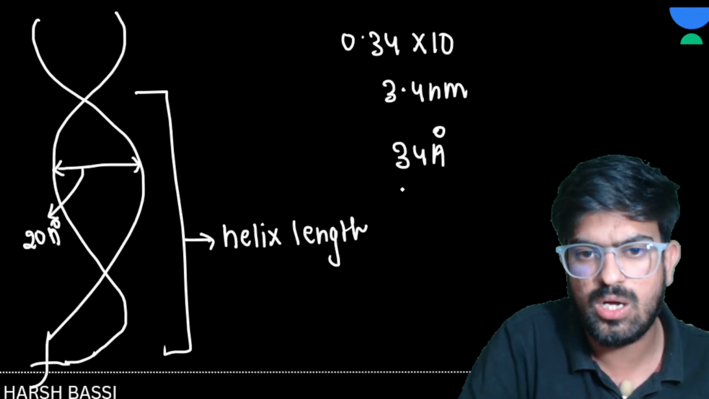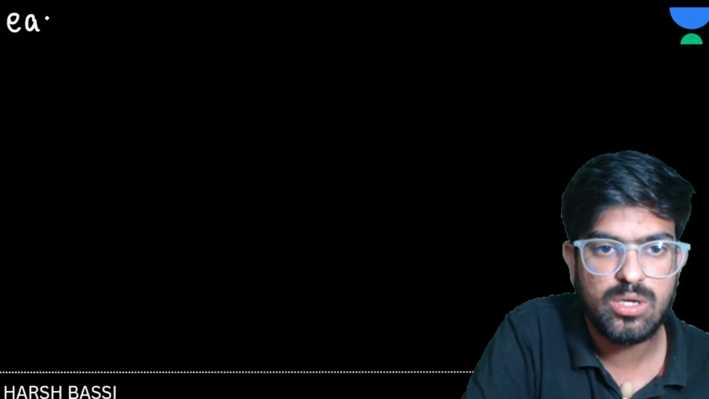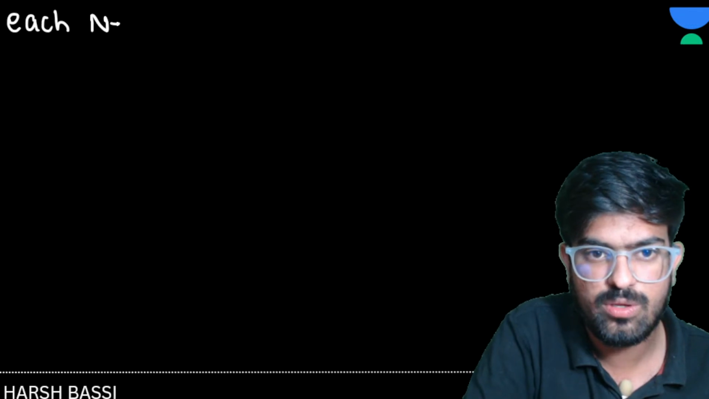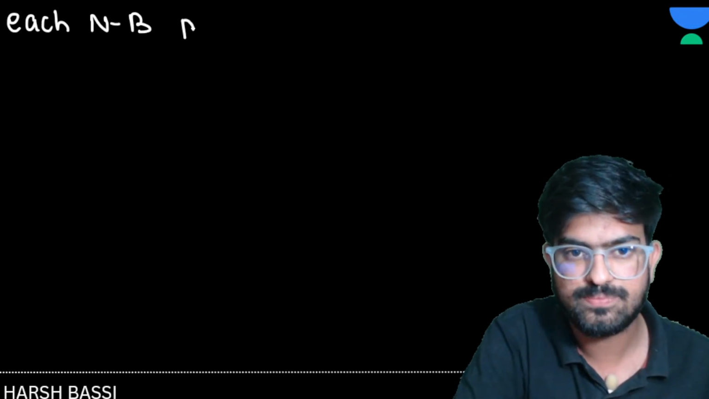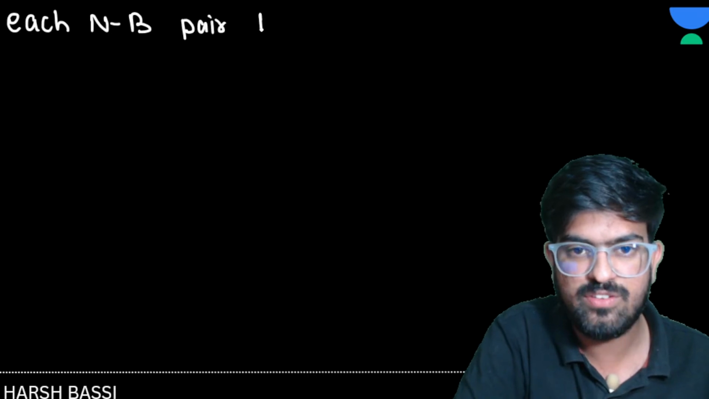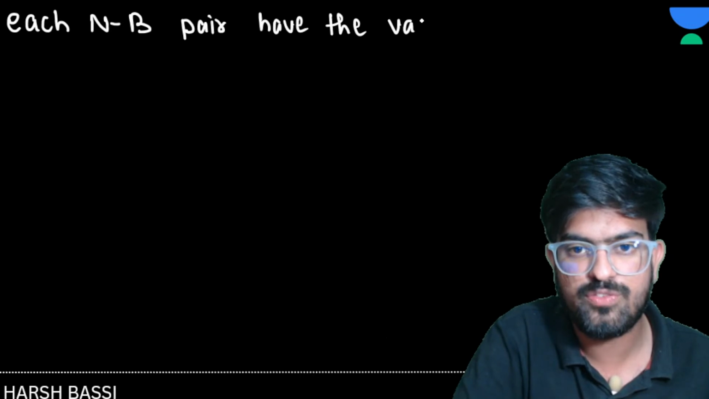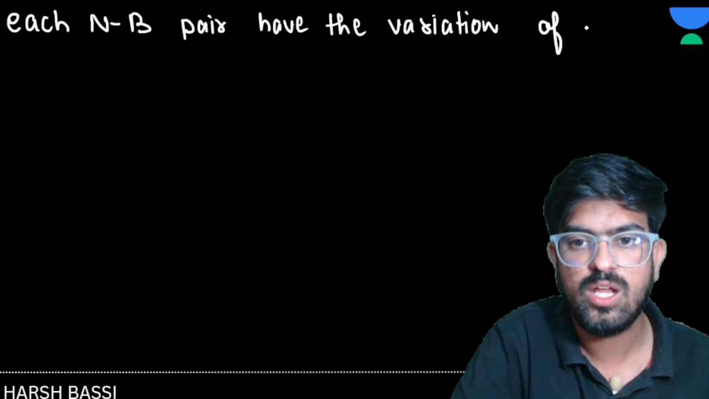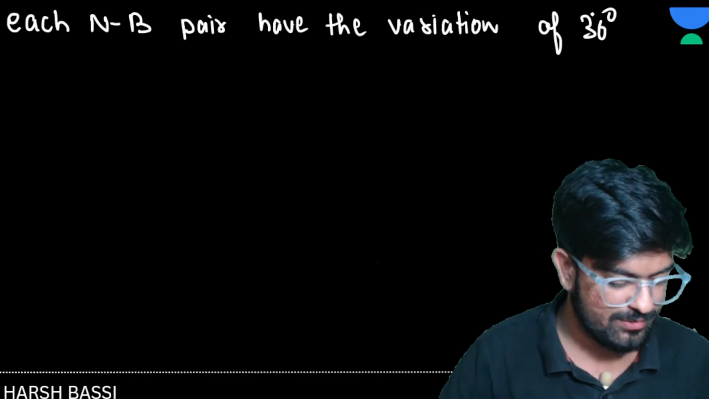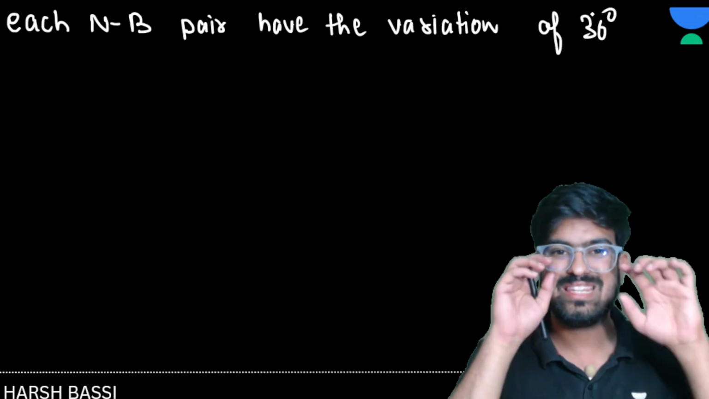So, I'll write here: each nitrogen base pair has a variation of 36 degree. Yes or no? Clear to everyone? Any doubts anywhere? This is right.